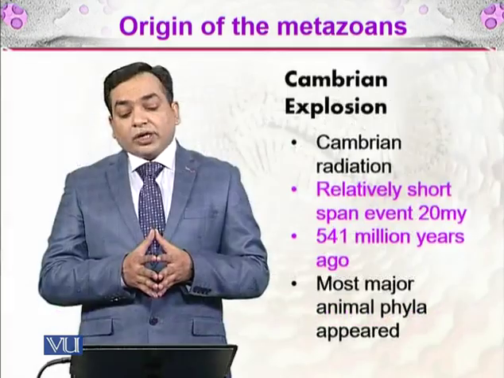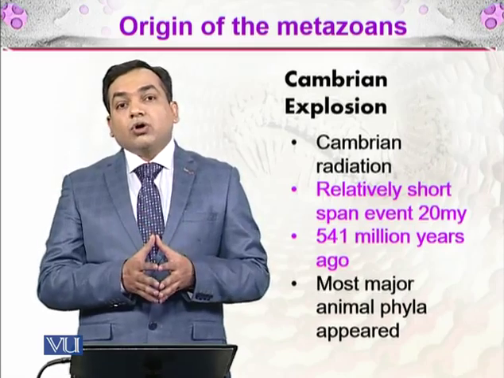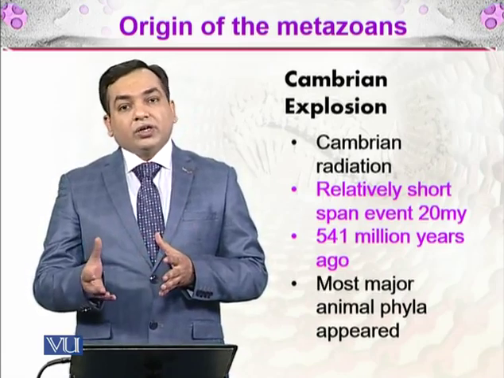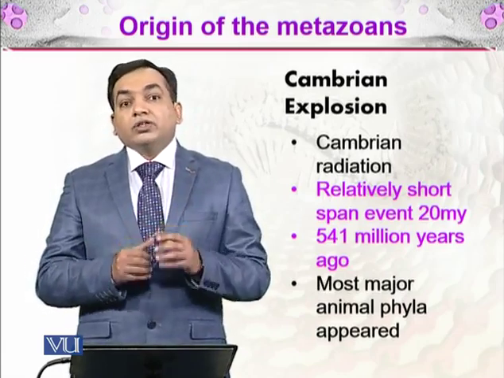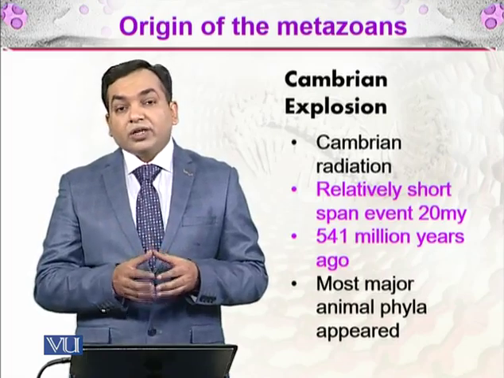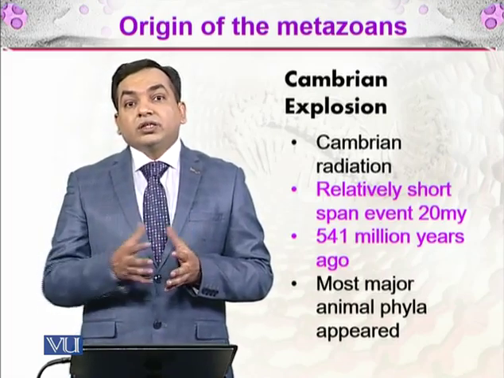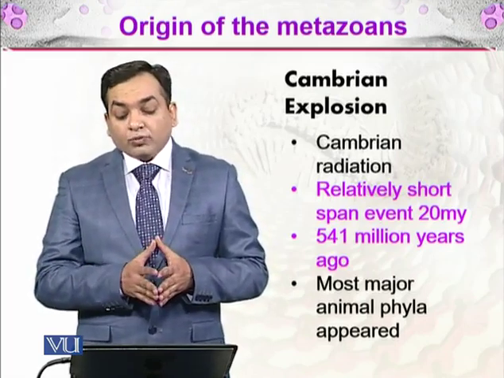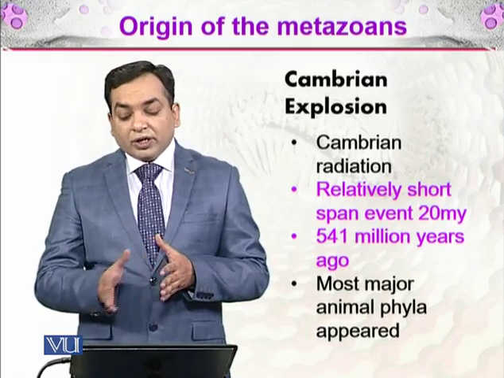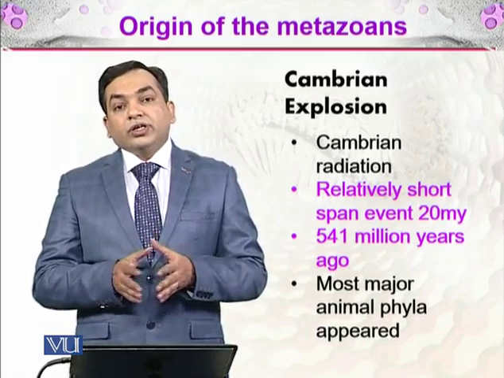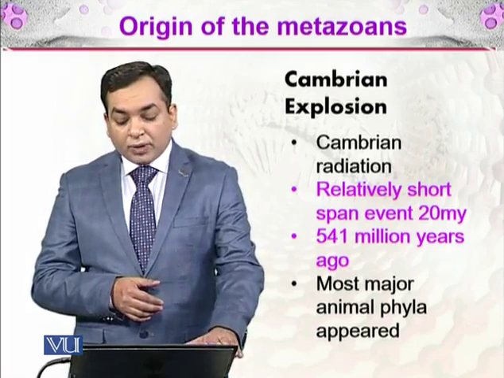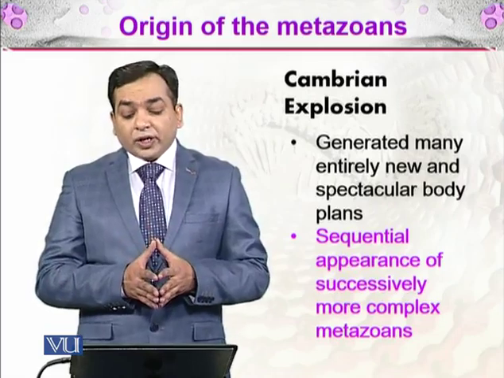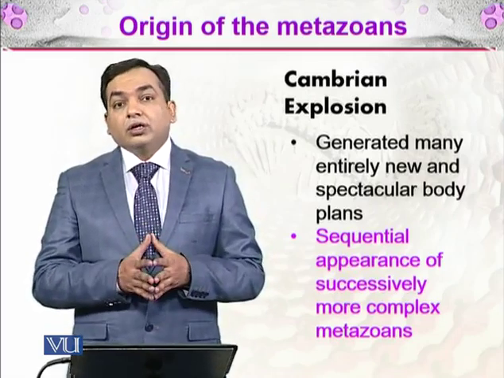After that, we have the Cambrian explosion. It is also called the Cambrian radiation. It was a relatively short span of 20 million years. In these 20 million years, a lot of species were diversified and they increased in abundance as well as in the diversification of new species. It started 541 million years ago. And during this period, most major animal phyla appeared. The Cambrian explosion generated many entirely new and spectacular body plans.